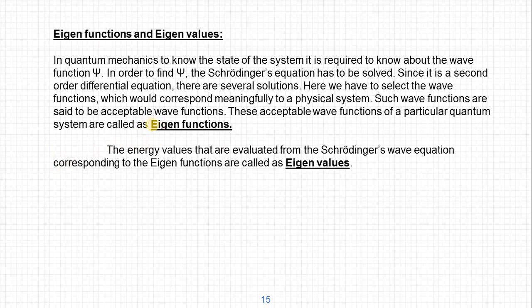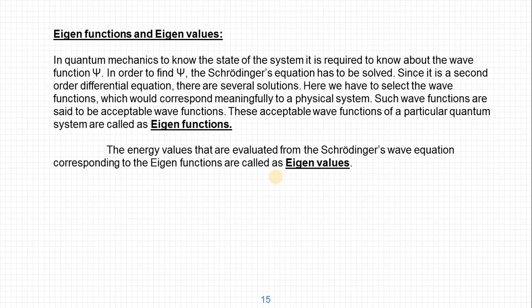The energy values evaluated from the Schrödinger wave equation corresponding to the eigenfunctions are called eigenvalues. After solving the Schrödinger wave equation, we get another equation for the energy values of that quantum system. That equation gives the energy of the system at different states. The energy equation, or the values obtained for the energies, are called the eigenvalues.